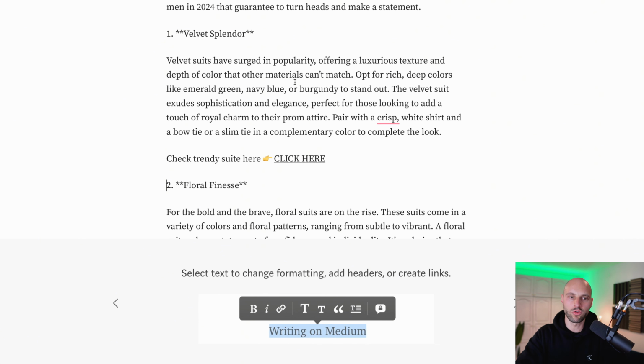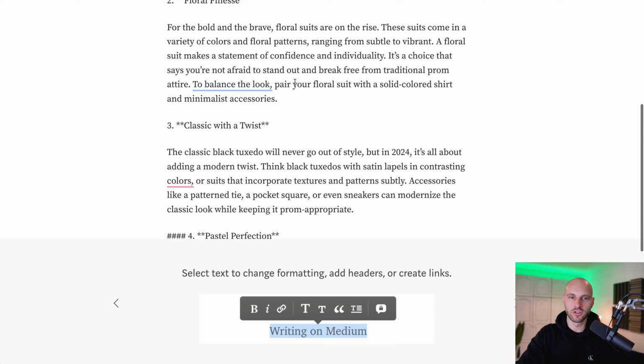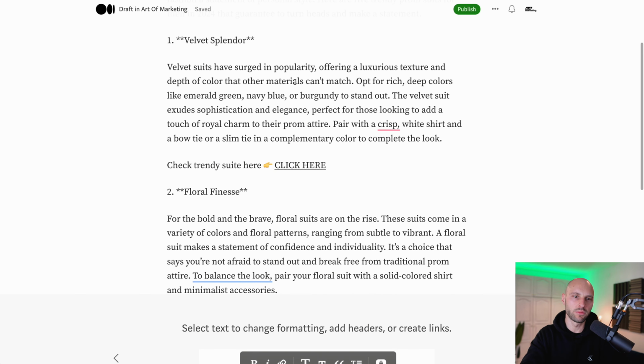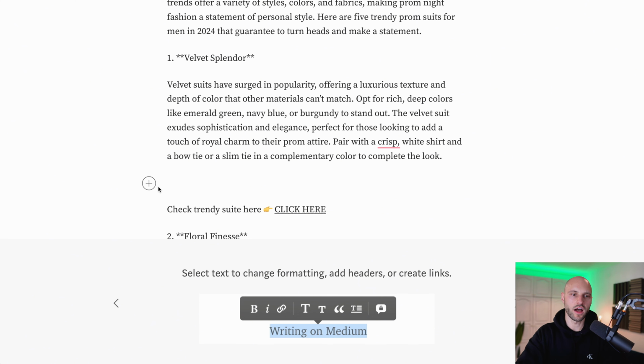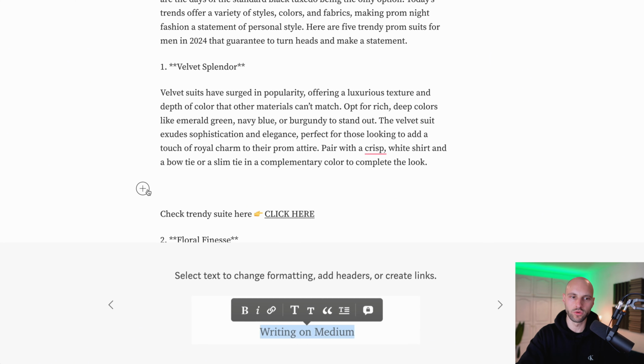Now, the final step is to change this article a little bit, like I told you, to make it a bit more engaging. I'm going to click somewhere below the text, or actually right here, and hit enter. And you see, I have this plus sign. We're going to use this plus sign to make the article much more engaging for our readers.